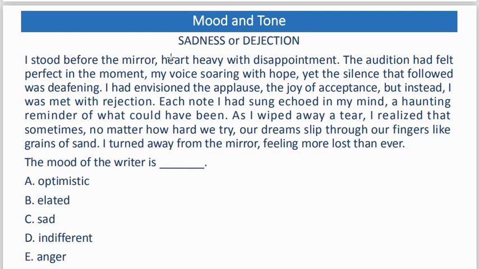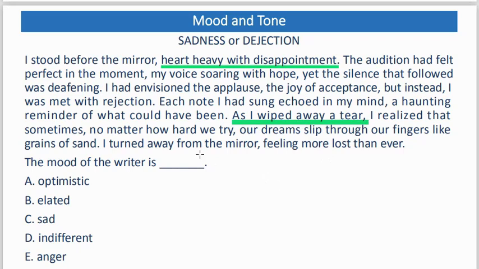Heart heavy with disappointment. Look at that expression. His heart is heavy with what? Disappointment. Heavy heart shows what? Sadness, pain from the heart. The second pointer from the passage is what I see as emotional response of loss. Look at that line: I wiped away a tear. So it means the writer has been crying. Of course, when someone is sad, someone cries. So this shows that the writer is crying.